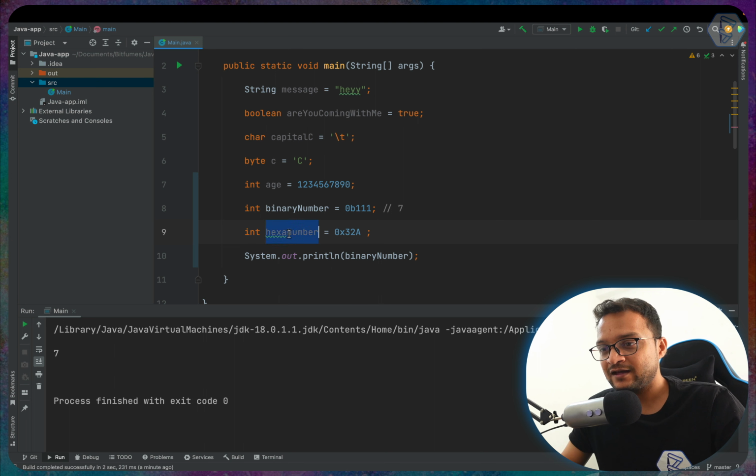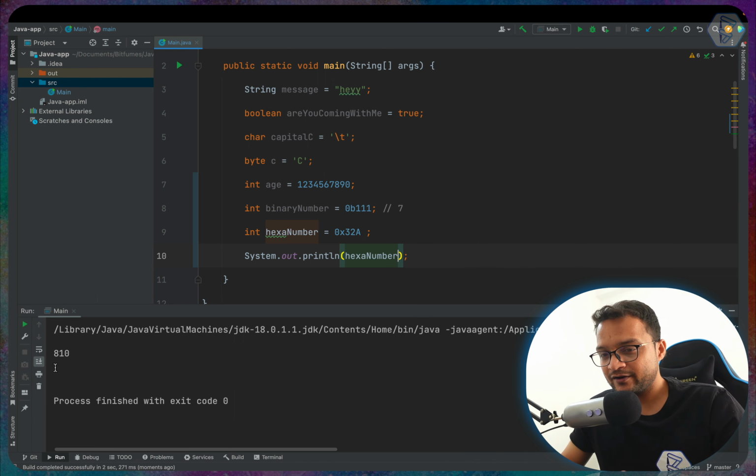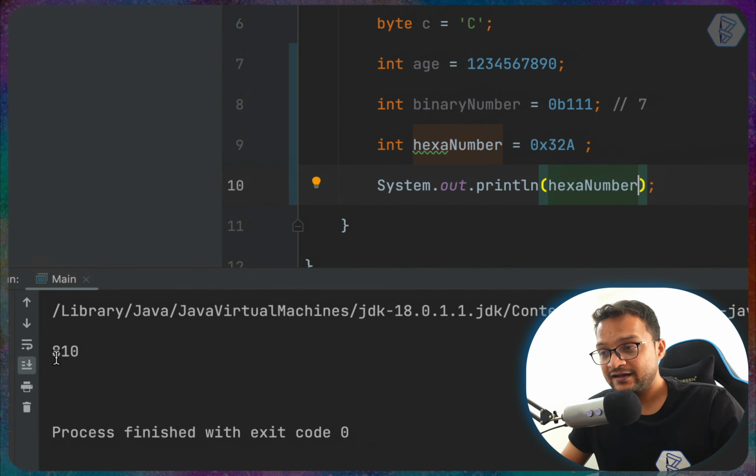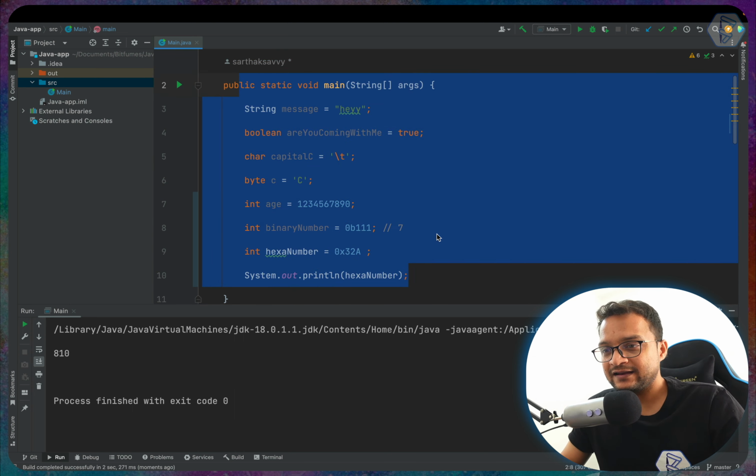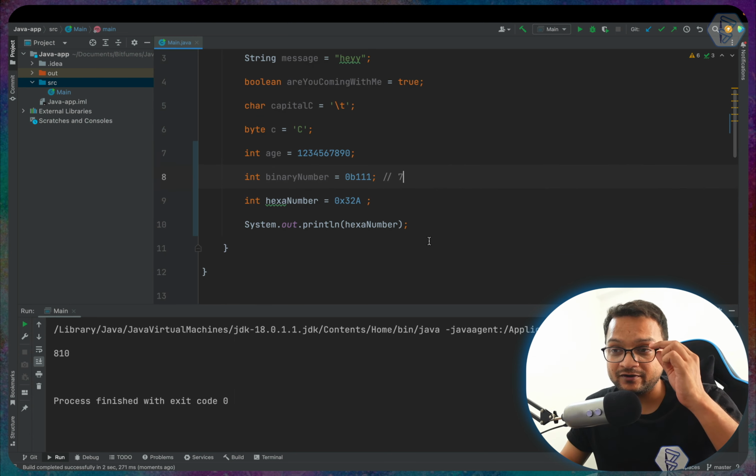So now this time if I print hexa number, you will see some number will appear here, which is 810. 810 is the representation of 32A hexa number. Cool. So this is the way we can understand the hexa numbers.